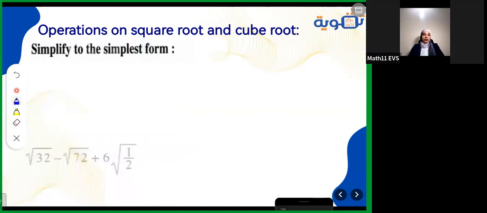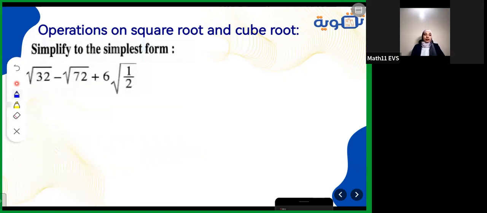Simplify to the simplest form: square root of 32 minus square root of 72 plus 6 root half. So 32, it doesn't have a square root. I will think which 2 numbers have a multiplication equal to 32. I don't know, so I start searching using the calculator. Divide by 2, if it doesn't work, divide by 3, if it doesn't work, divide by 4, and so on.